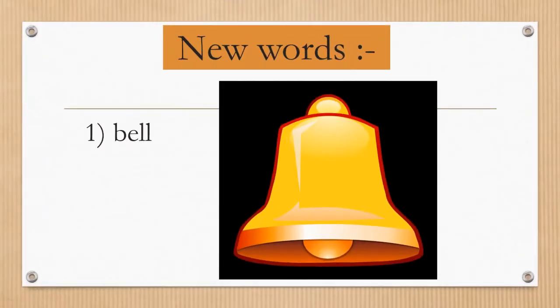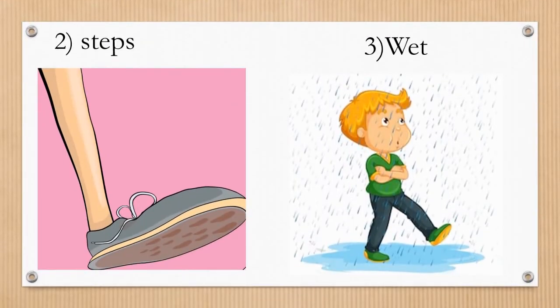Now, let's see the new words from these two stories. The first word is bell. Repeat after me. Bell. Here you can see the picture of a bell. Yes. After that, steps. Repeat. Steps. And after that, wet. Wet.